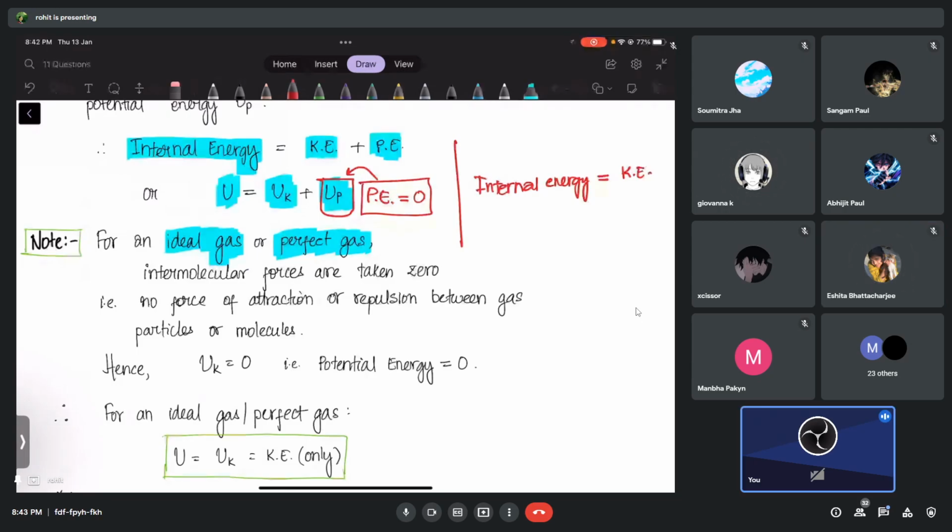Kinetic energy. Only kinetic energy. Okay, and here I have made a mistake. See, what is zero here? UK is not zero, UP is zero. So when I give you these notes, please check. Okay, so potential energy is 0.